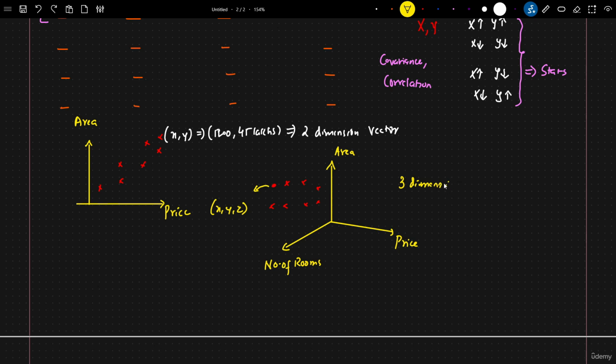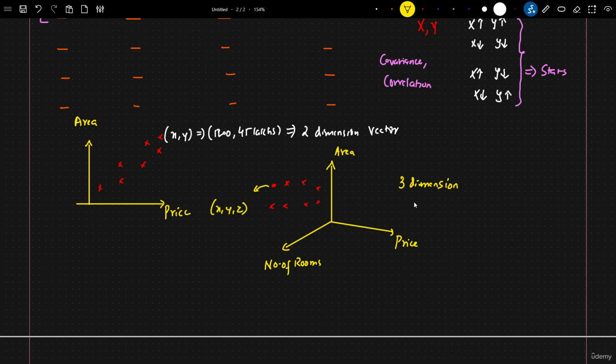Now you may be thinking, Krish, can we also draw 4 dimensions? See guys, we are human beings, at most we can actually see 3 dimensions. We cannot see 4 dimensions, right? If you can see 4 dimensions, that basically means you have a supernatural power, okay? So at most, we can only see 3 dimensions, okay?